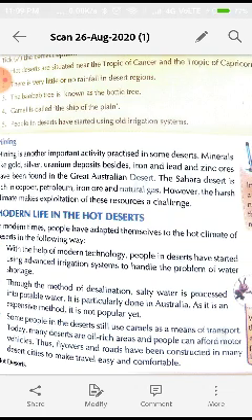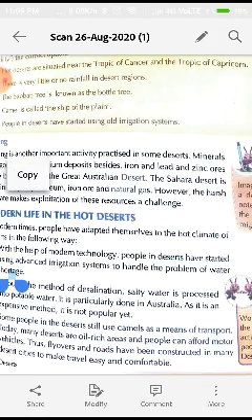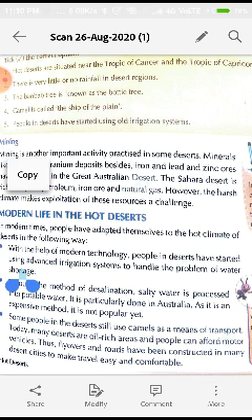Some people in the deserts still use camels as a means of transport. Today, many deserts are oil rich areas and people can afford motor vehicles. What has changed is that many deserts have oil rich areas. That means oil is extracted in these areas, so people can have trading activity there or other economic activities also related to the oil, and people can afford motor vehicles nowadays.